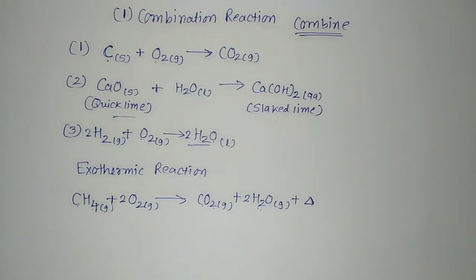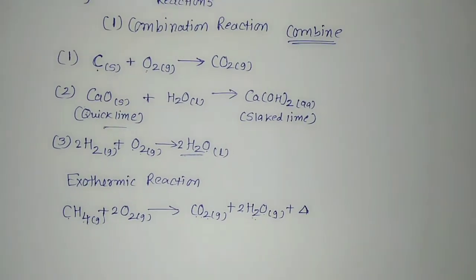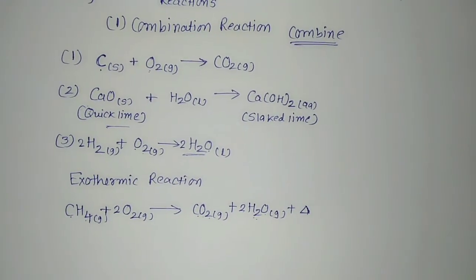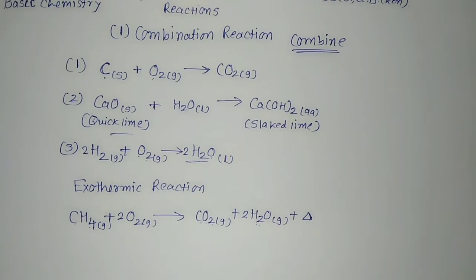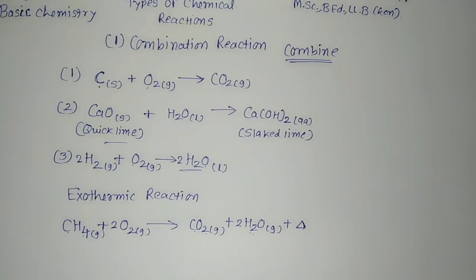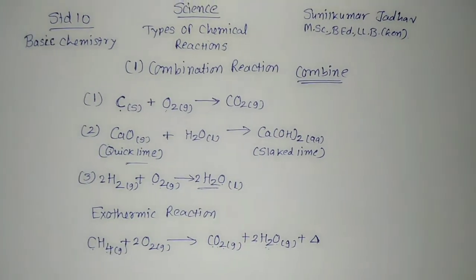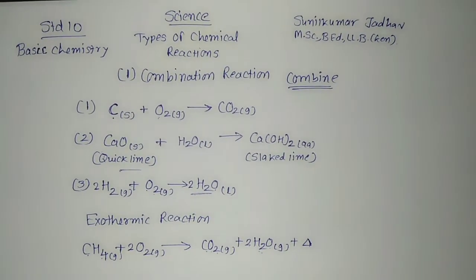Even we know that during the digestion of food, food is broken down into simpler substances like rice, potato, bread, whatever we eat, which contain carbohydrate. This carbohydrate is broken down to form glucose, and this glucose combines with the oxygen in the cells of our body and provides the energy. So this is also an exothermic reaction.